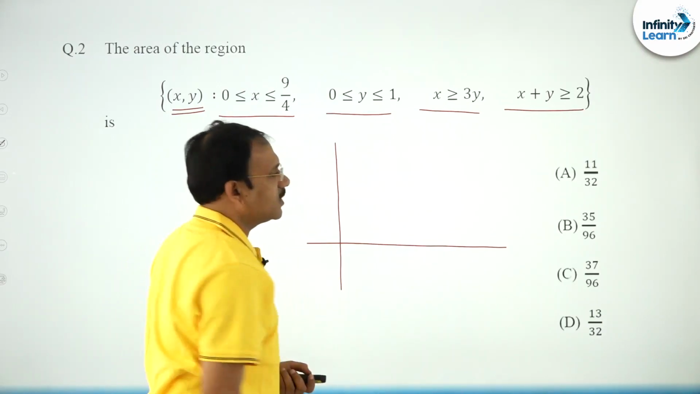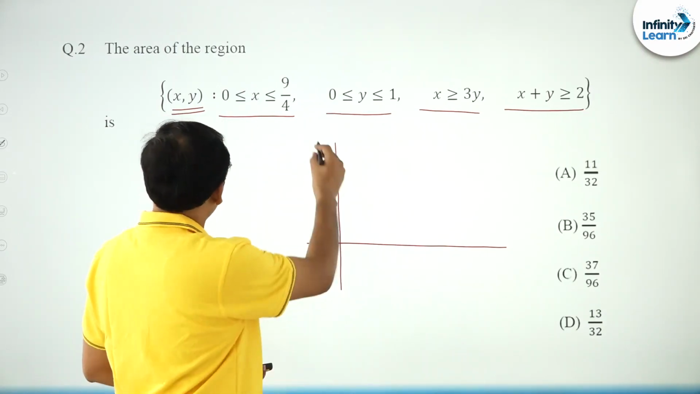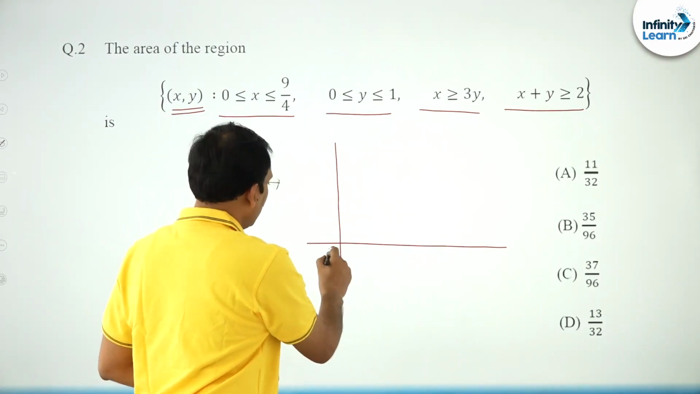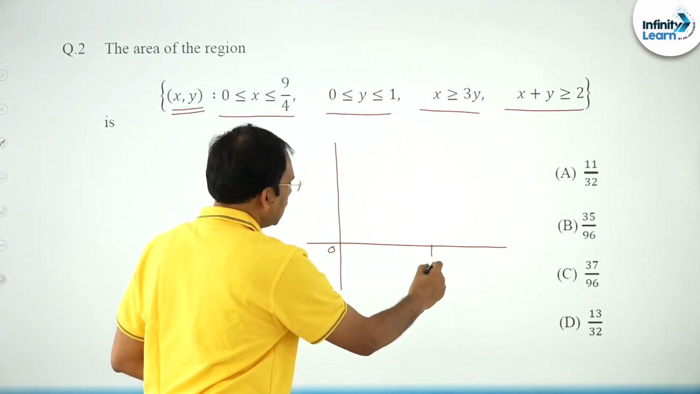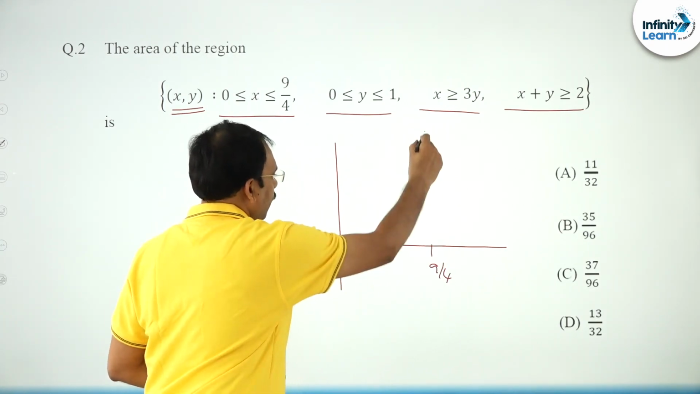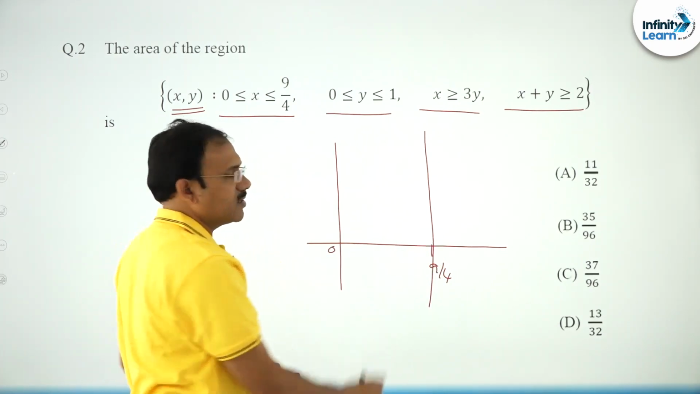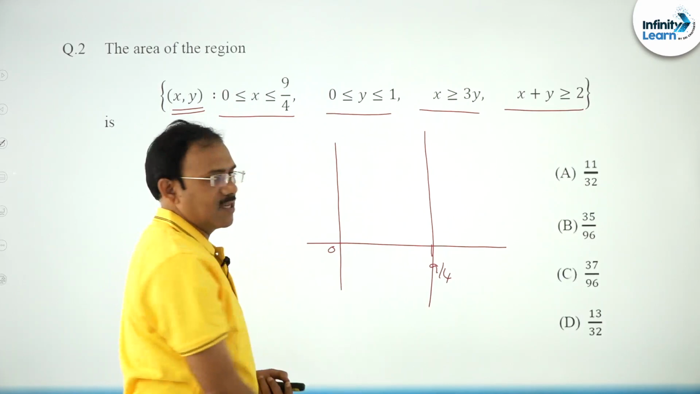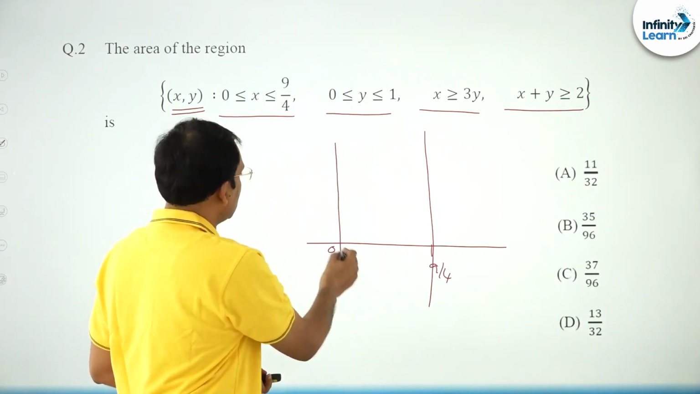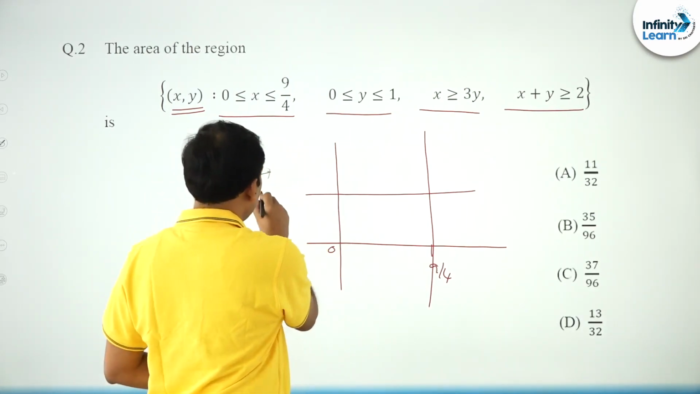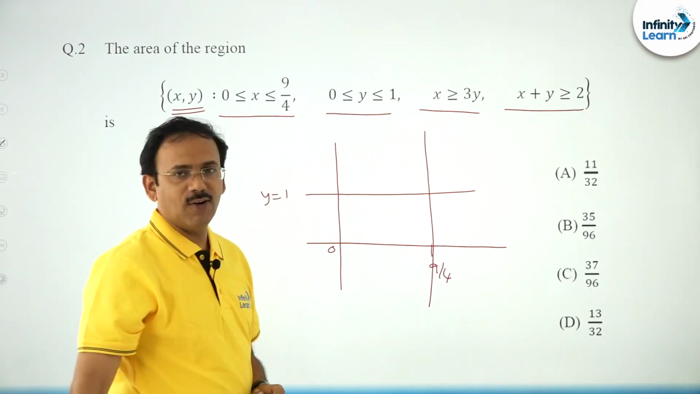You see this one: x is 0 to 9 by 4 means, suppose this is 9 by 4, which is 2.25, let it be a vertical line. X lies between these two, which means our points will be in this region. Then y is between 0 and 1, say this is the line y is equal to 1.